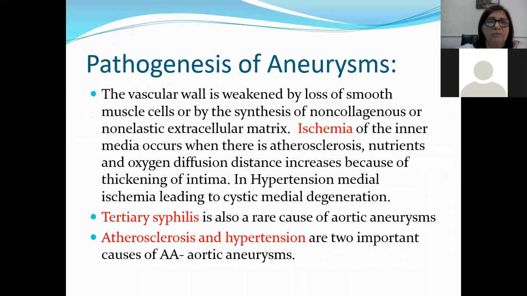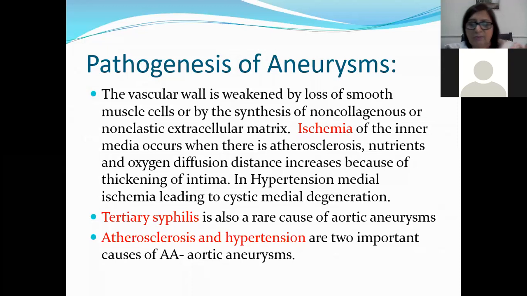The vascular wall is weakened by loss of smooth muscle cells or by synthesis of non-collagenous or non-elastic extracellular matrix. Ischemia of the inner media occurs when there is atherosclerosis. Nutrient and oxygen diffusion distance increases because of the thickening of the intima. In hypertension, medial ischemia leading to cystic medial degeneration can occur.